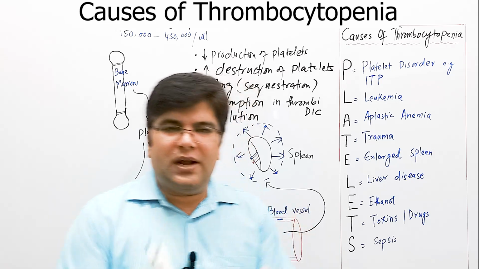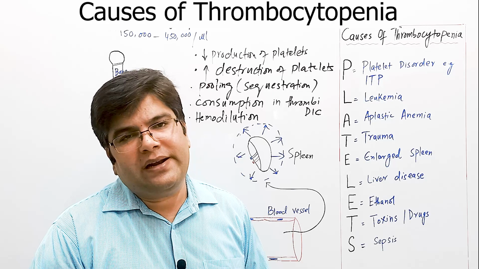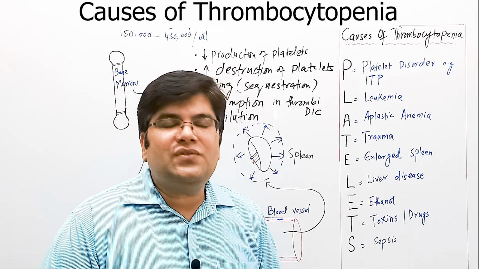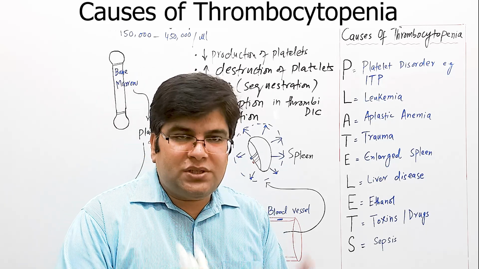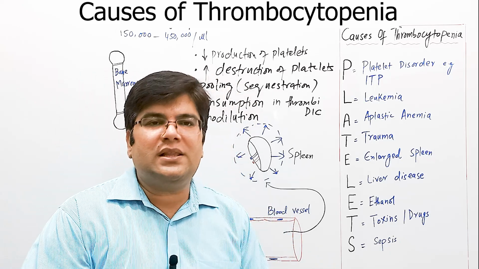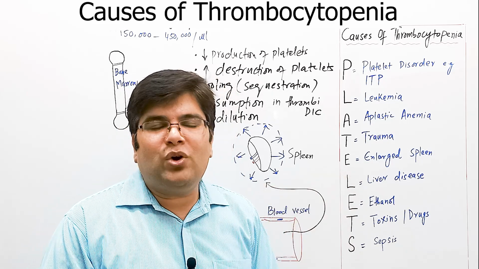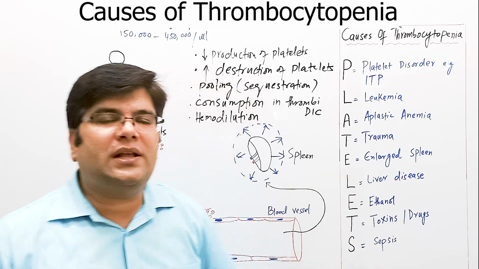Some toxins and drugs, for example chemotherapy, and also heparin, can decrease the platelets. In case of heparin, antibodies are produced against heparin. So this is called heparin-induced thrombocytopenia. Those antibodies then attack the platelets, and these platelets which are coated by antibodies formed against heparin are destroyed in the spleen.